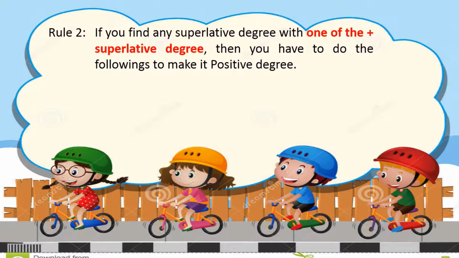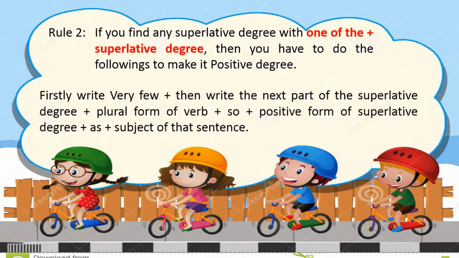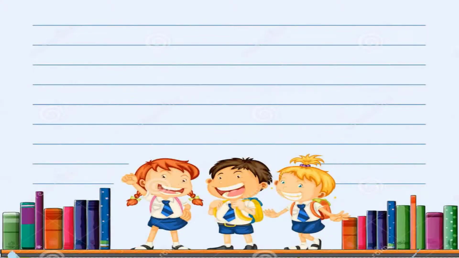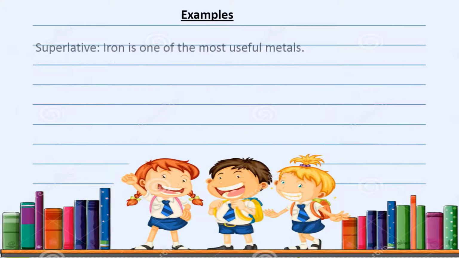So now you will find out "one of the." Firstly, similar to the previous rule, write "very few." Then write the next part of the superlative degree plus plural form of verb. Whenever you use "very few," you have to write the plural form of verb, as I mentioned before. Plus "so," plus positive form of superlative degree, plus "as," plus subject of that sentence. So find out some examples.